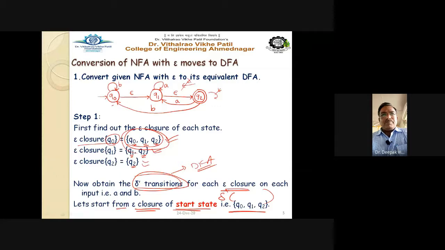Simply, step one: an NFA with epsilon moves is given to you, and you have to convert it into a DFA. First, write down the epsilon closure of all the states, one, two, three. Then take the epsilon closure of the start state and find its delta transition. Not the start state itself, but the epsilon closure of the start state. Here we are not finding the delta of Q0, but the delta of the epsilon closure of Q0. Getting my point? We are finding the delta transition on each epsilon closure.